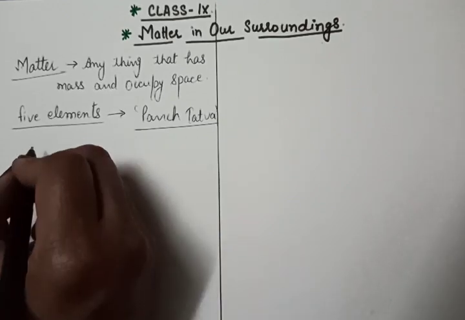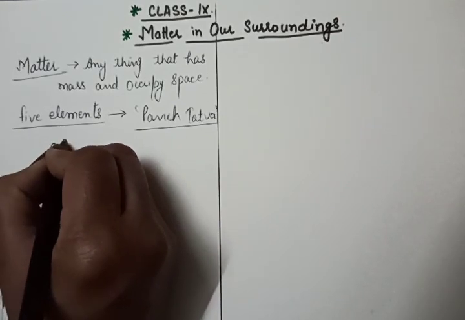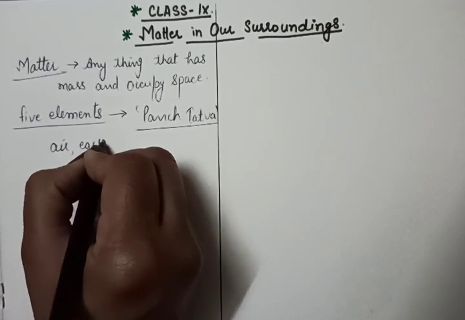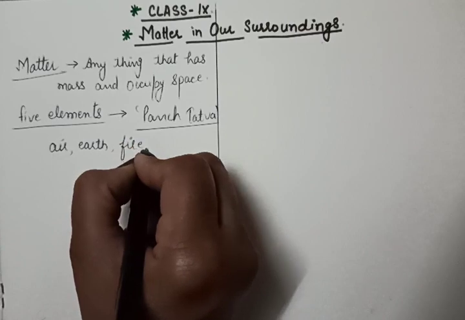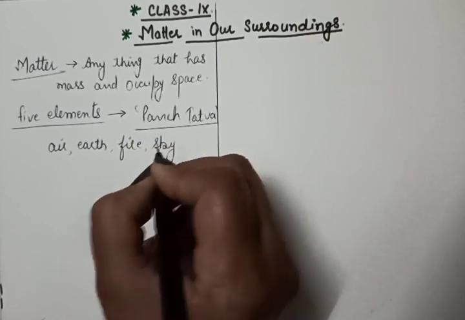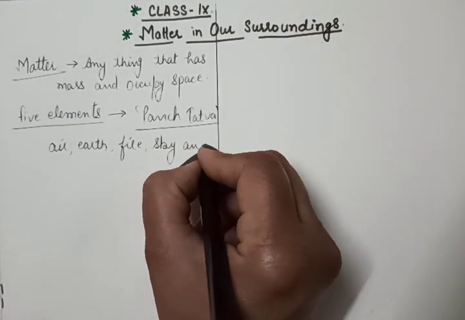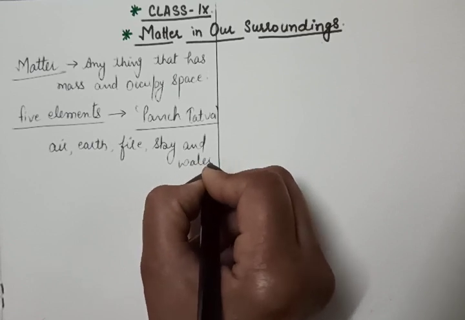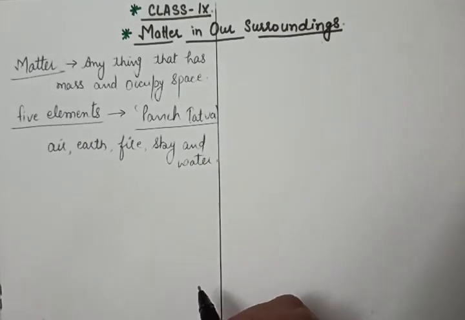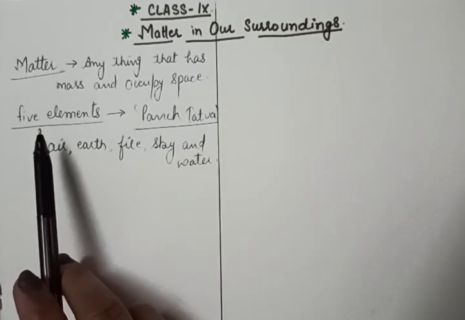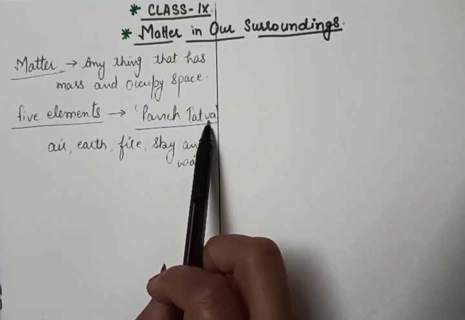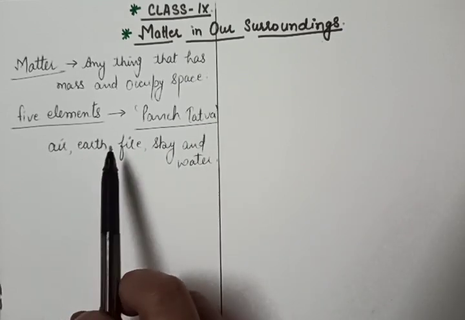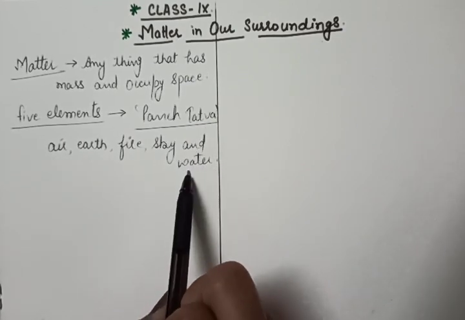What are these 5 elements? Air, earth, fire, sky, and water. They classified the matter into these 5 elements that are called Panch Tattva: air, earth, fire, sky and water.